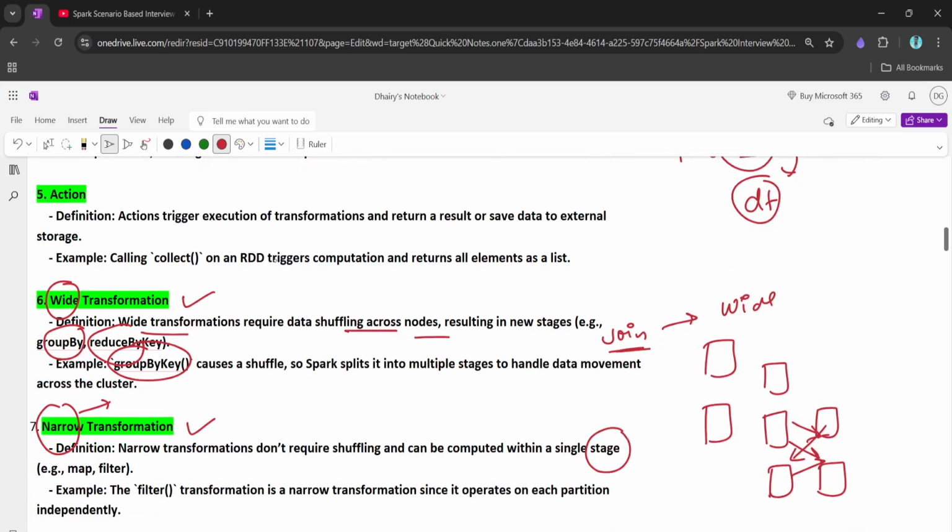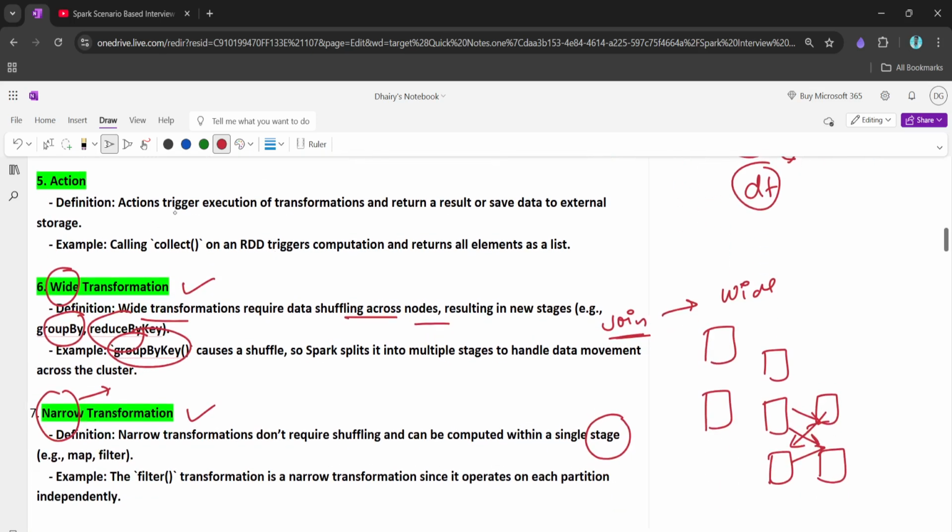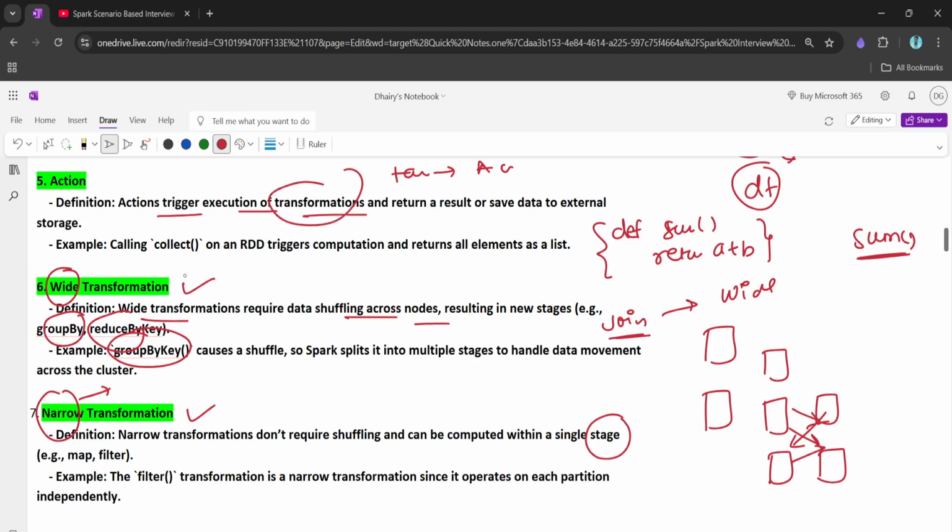Action is also very easy. An action triggers the execution of the transformations. The transformation is useless until we call an action. It's like creating a function in Python. Let's say we create a def sum, which returns a plus b. This function is useless until we call it. In the same way, a transformation is useless until we call an action on it.